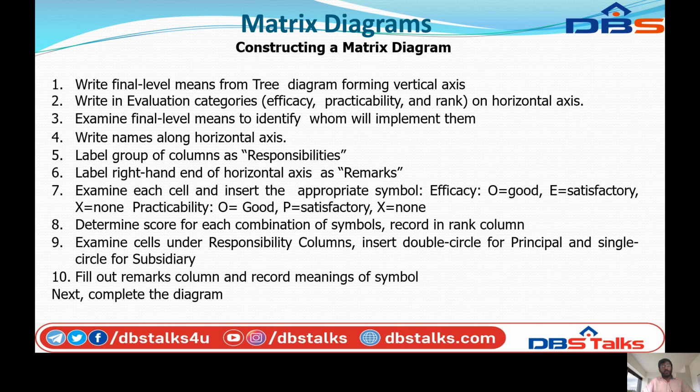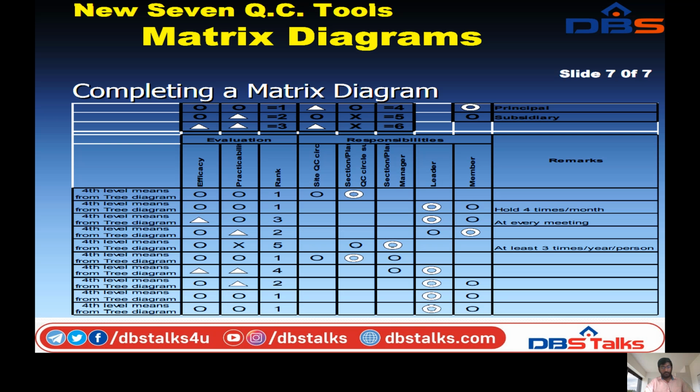Finally, fill out the remarks column and record the meanings of the symbols. Next, complete the diagram. Here we can see the complete matrix: stages 1, 2, 3, 4, 5, 6, the primary and secondary stages. The remarks will be added in the last column. You can see the figure.